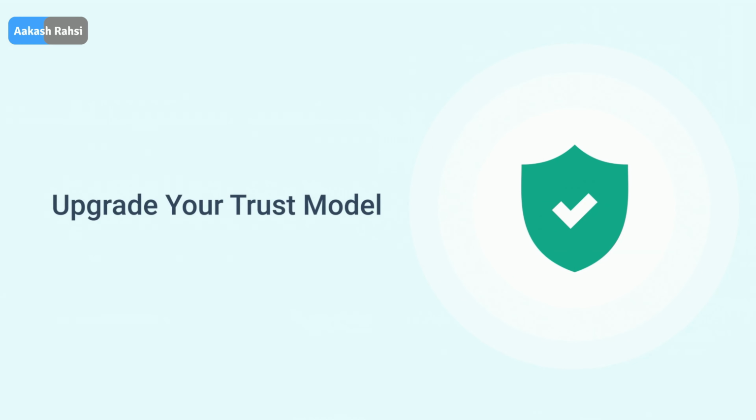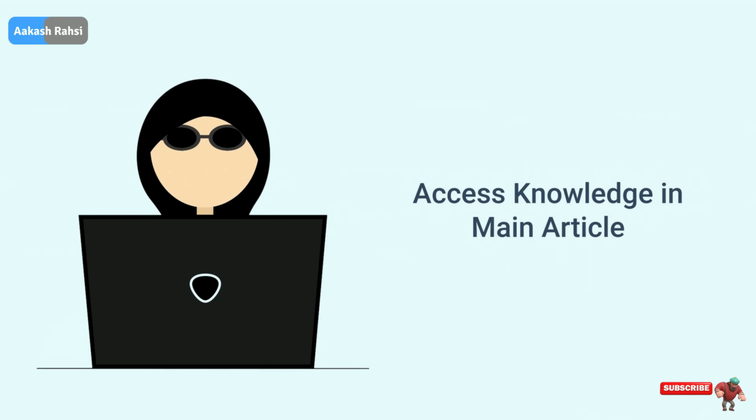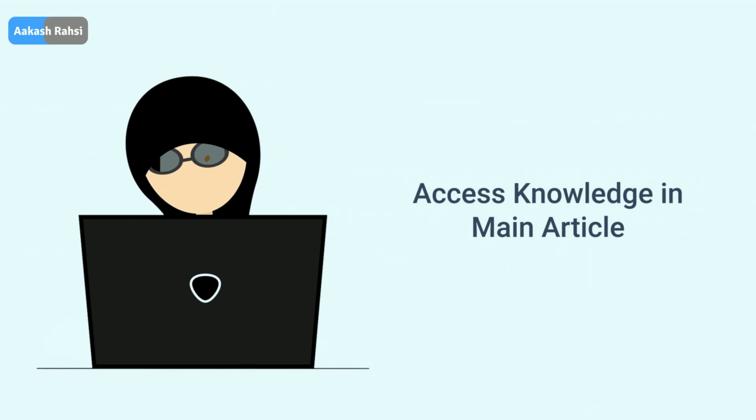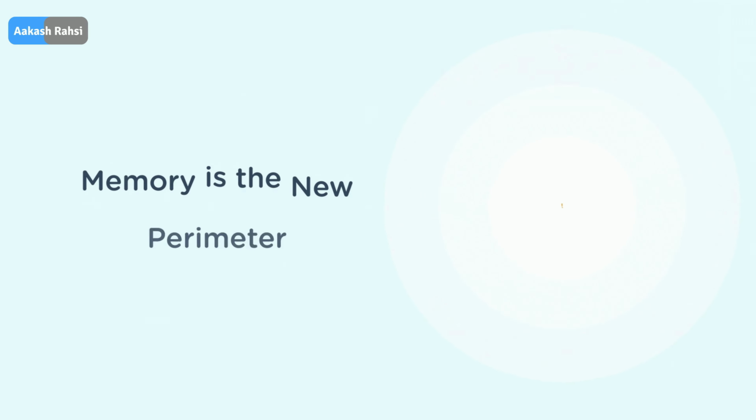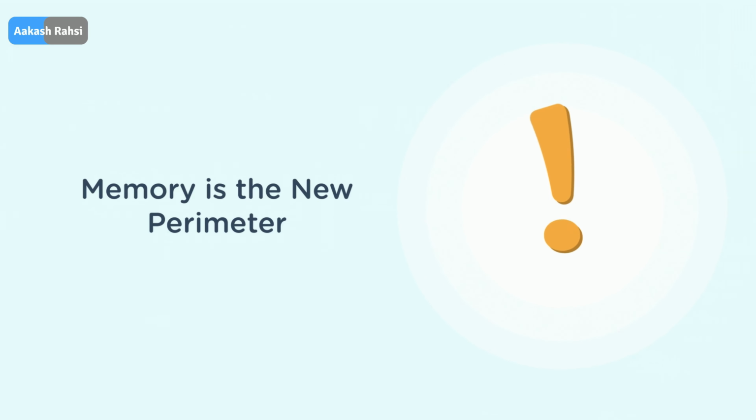CVE-2025-32709 is a test. Will you wait for the breach, or will you upgrade your trust model? Thank you for investing in this knowledge. Detailed scripts and attack simulations are available in the main article. The lesson is clear. Memory is the new perimeter. Causality is the only permission that matters.